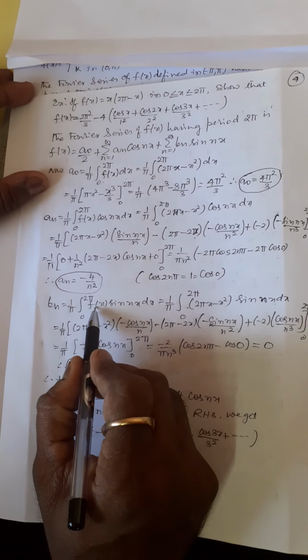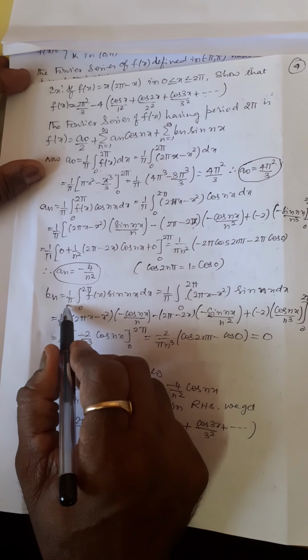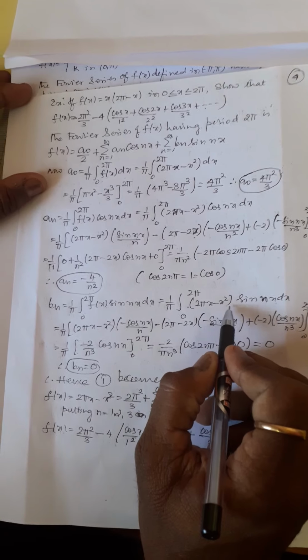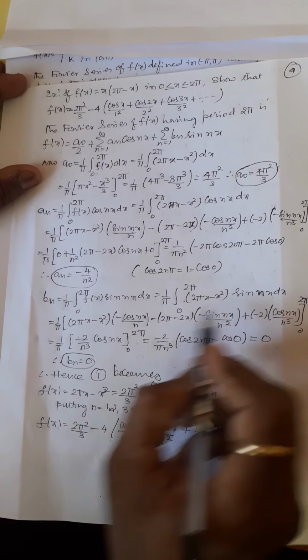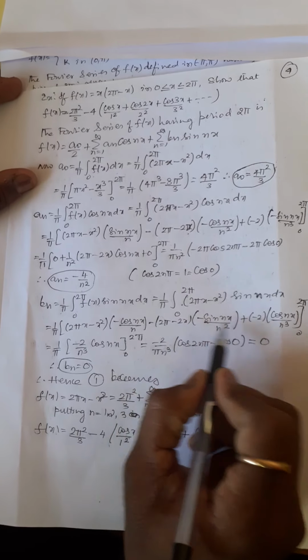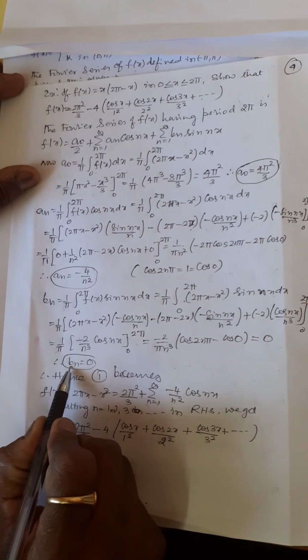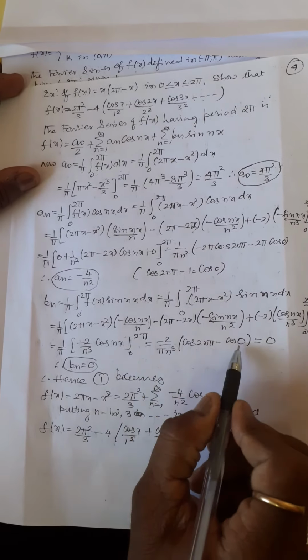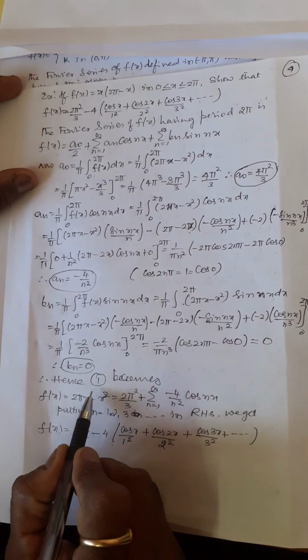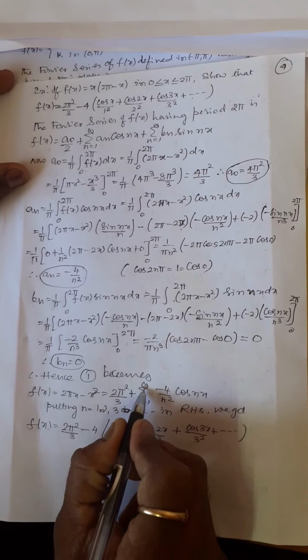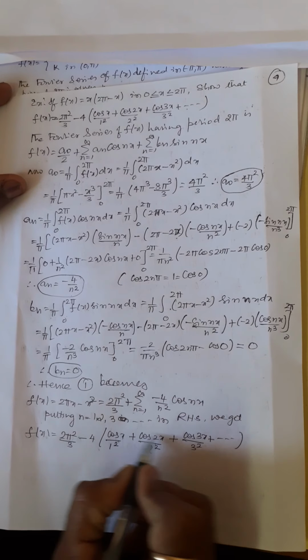Obviously bn is equal to what? Again 0 to 2 pi, 1 upon pi is outside, f of x sin nx. This term will be 2 pi x minus x square into sin nx dx. Again u into v1 minus u dash into v2 plus u double dash into v3, which is the Bernoulli's form of the integration. This will reduce us to 0. The computed results are shown here. Therefore substituting in the equation number 1 this result by putting n is equal to 1, 2, 3 and so on. That's all. There is no other thing.